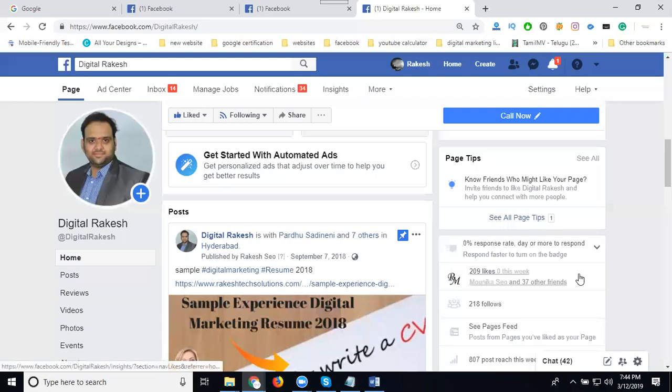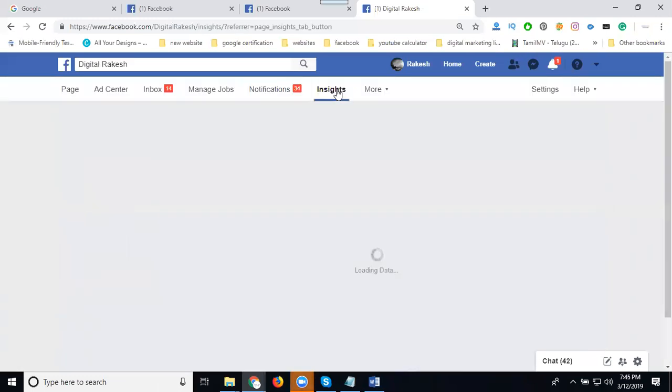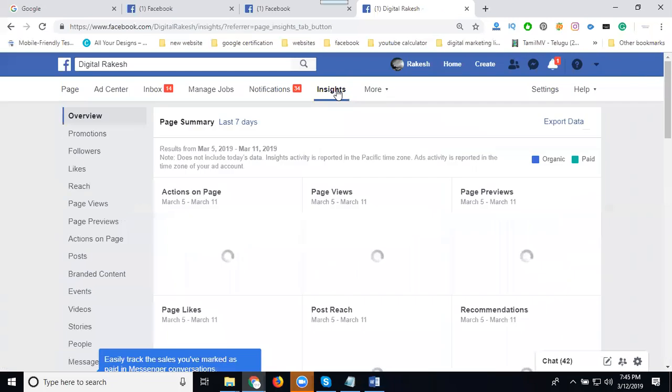So this is my Facebook page. If you're checking how to monitor my page traffic, the option is called Insights. This is what is meant by Facebook Analytics.